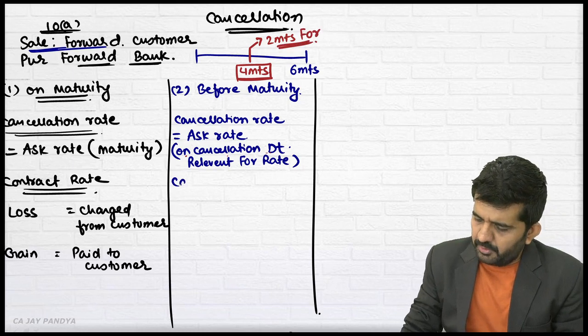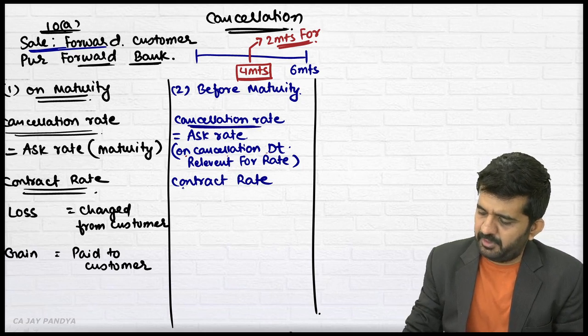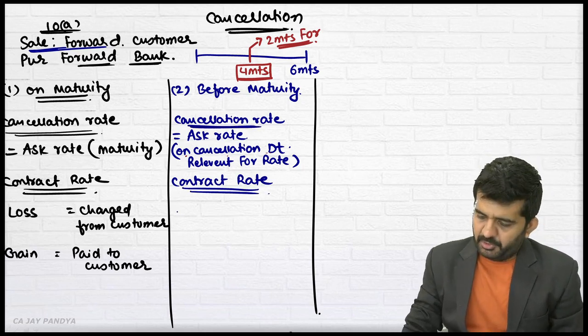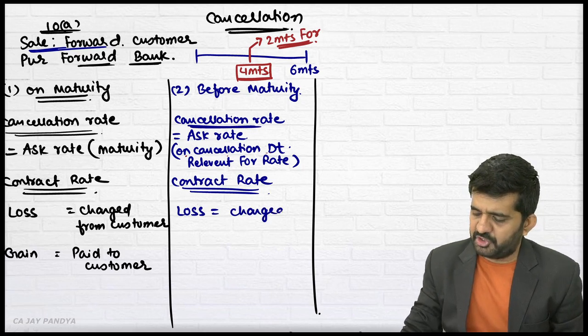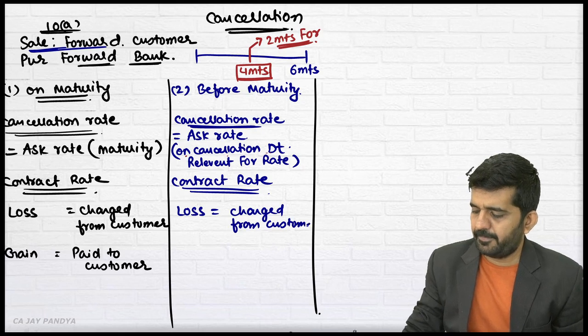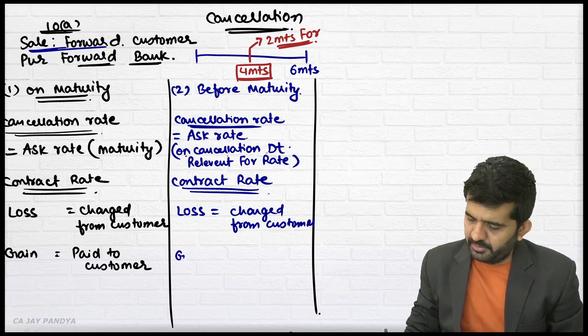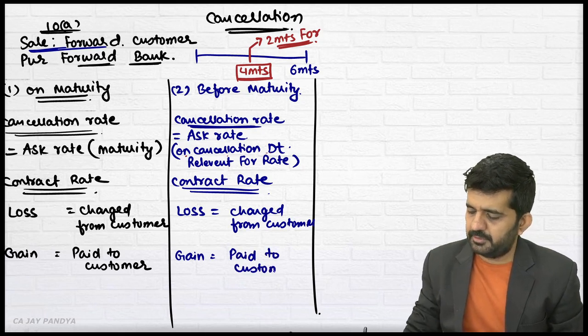It will be compared with the contract rate. These two rates will be compared. You need to find out where it is a loss to the bank, it will be charged from the customer. If it is a gain for the bank, it will be paid to the customer.